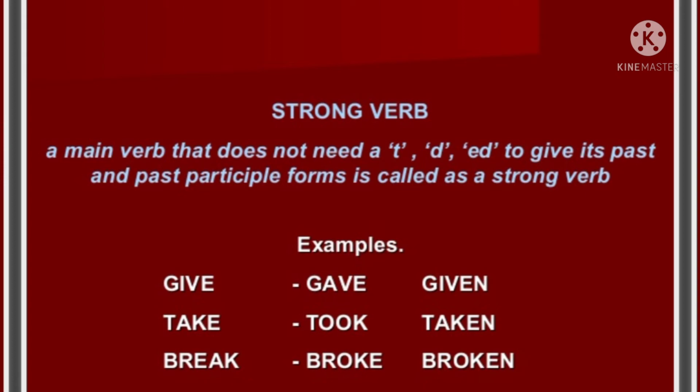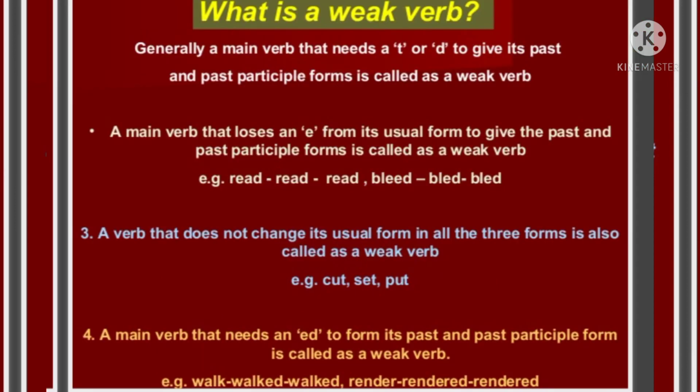You see the changes with the vowels only. There is no change with the ending, or there is no addition of T or D. These types of verbs are called strong verbs. These strong verbs are also called irregular verbs because they form their past and past participle forms not by the regular forms of forming past and past participle. Regular form is adding D or ED, but here it is changing not by using T or D or ED.